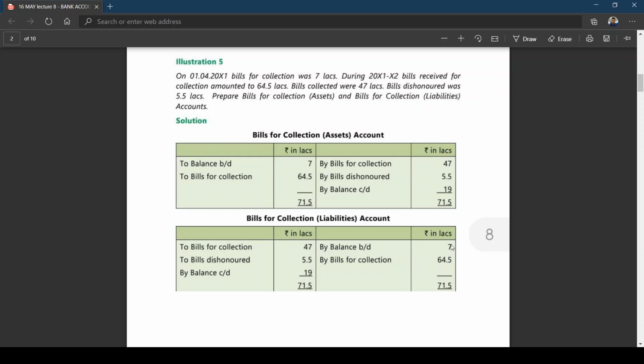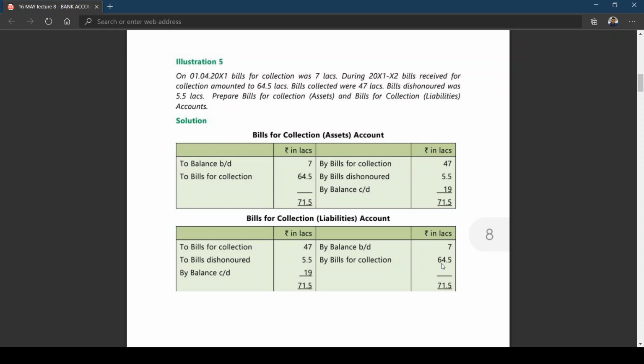It is showing the corresponding amount, how much? 7 lakhs. The 7 lakhs is also a liability because the 7 lakhs that is being collected by the bank has to be given to whom? Customers. Okay. Similarly, the bills sent for collection received during the year is 64.5 lakhs. It is an asset. It shows debit balance. It is also a liability because the amount is to be paid to whom? Customers. That is why it is a liability. Initially it is an asset until you collect; once after collection, it becomes a liability, nullifying. So no effect, except they'll be getting commission, right?